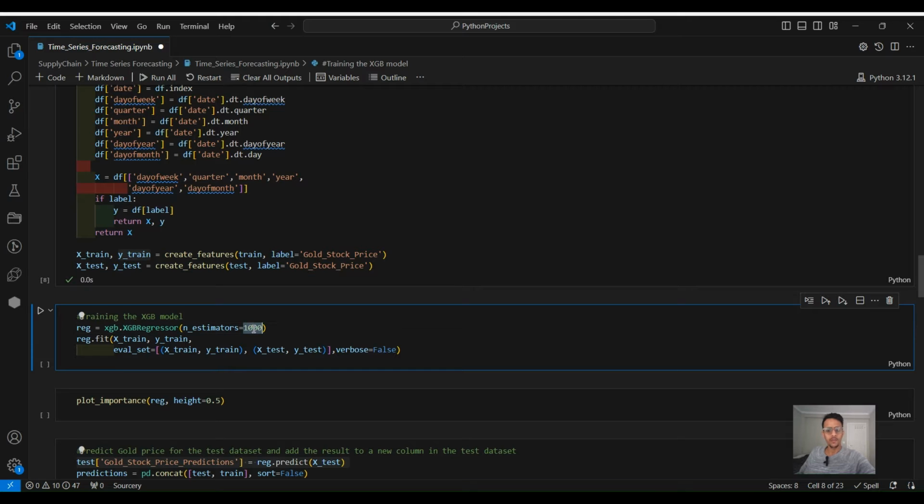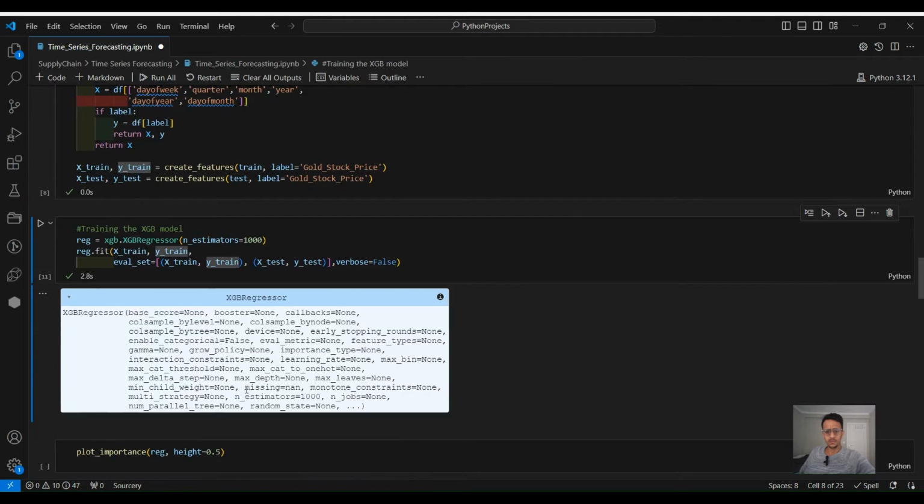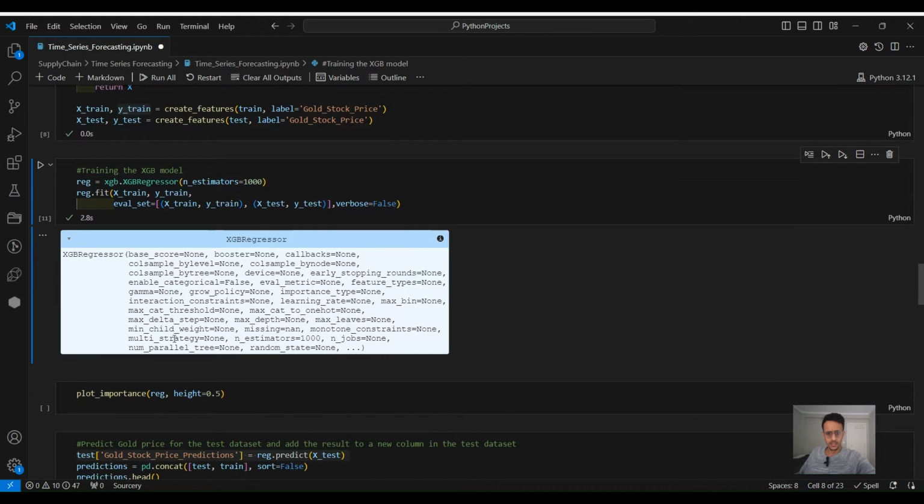We will only use the n estimators, which is the number of trees. And then we will pass the X, Y train, and then the X test and Y test. Okay, so now we have trained our model.